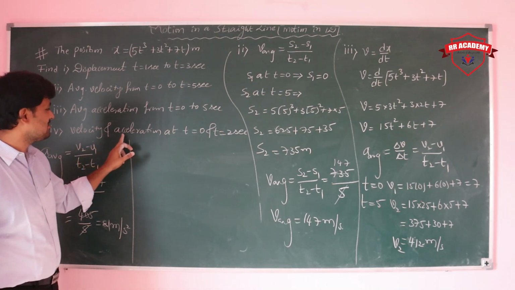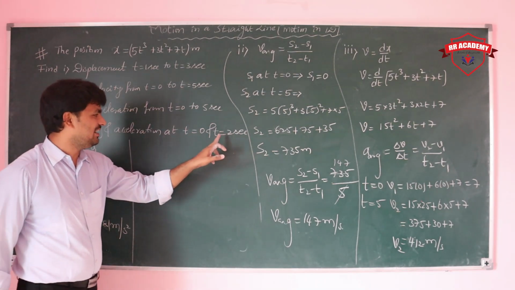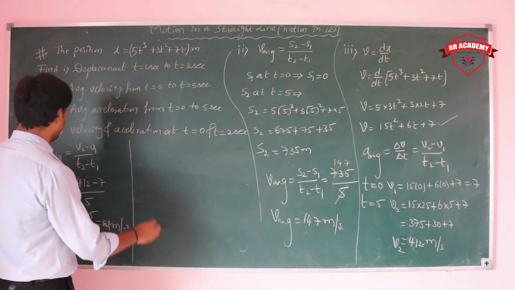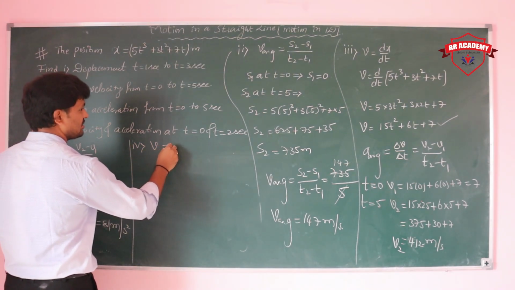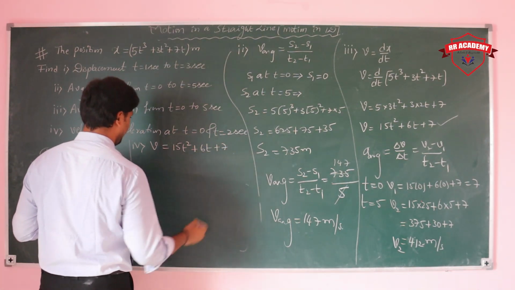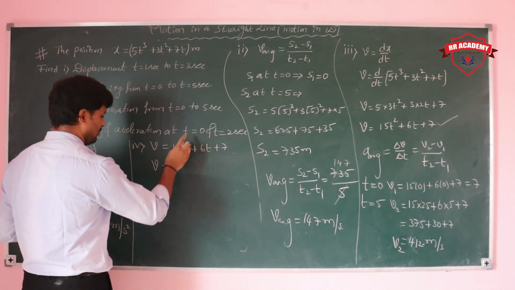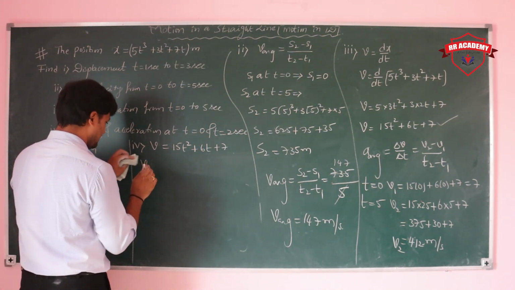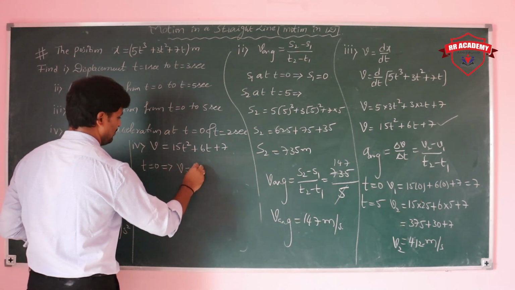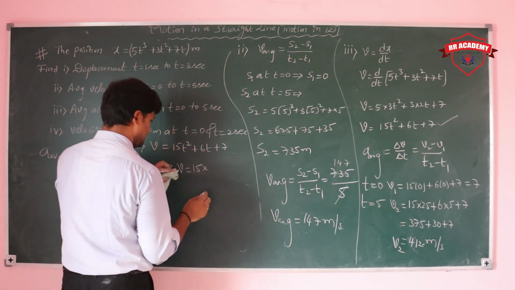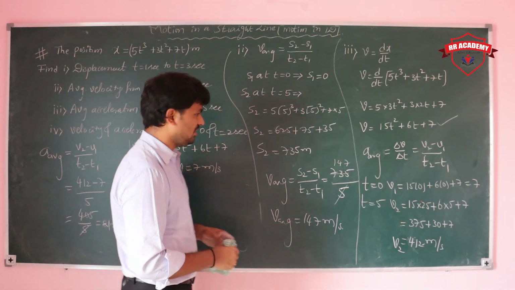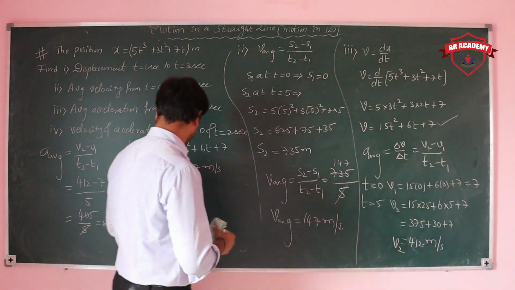And the last condition: velocity and acceleration at t is equal to 0 and at t is equal to 2 seconds. So you have the velocity expression. What is the velocity expression? Velocity v is equal to 15t square plus 6t plus 7. At t is equal to 0, v is equal to 15 into 0 is 0, all 0, so 7 meter per second. Already we solved that here.